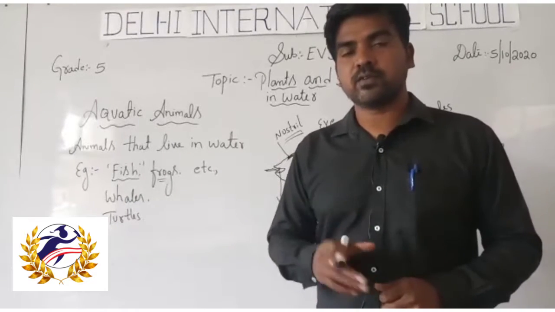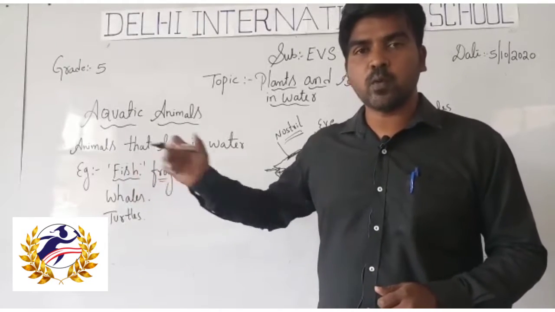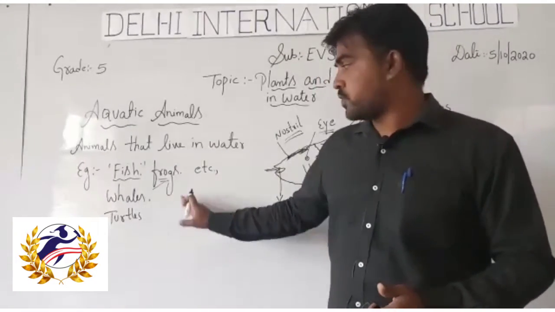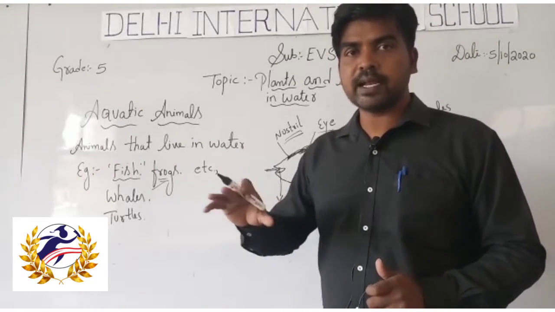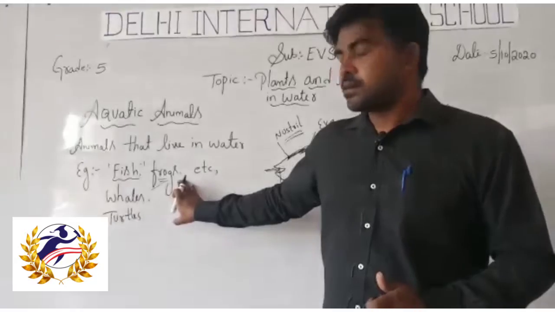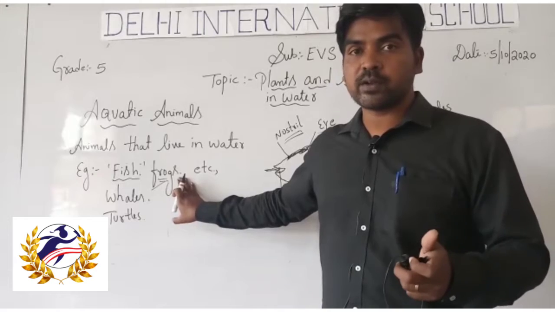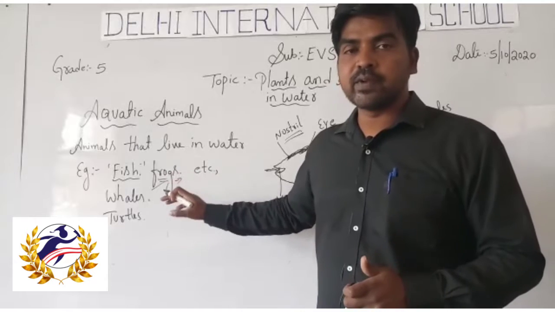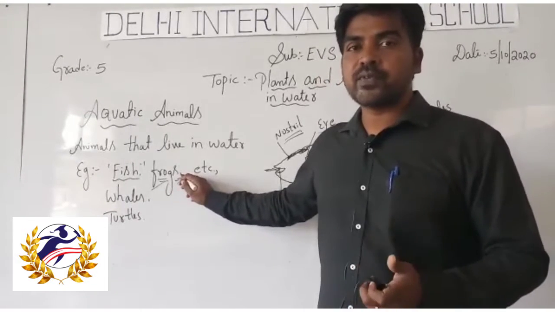You may have observed the frog jumping on land, and it swims in water also. The feature of the frog is that it uses its legs to jump on land, and it uses its legs to swim in water. It breathes on land with the help of its nose, and it breathes in water with the help of its skin. This is the main feature of the frog.